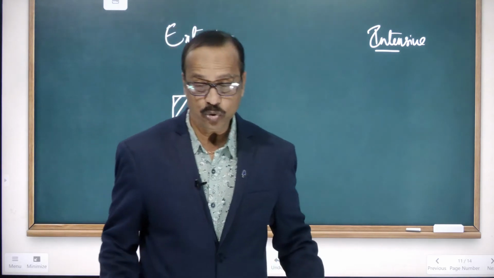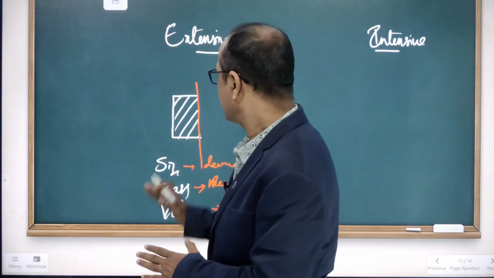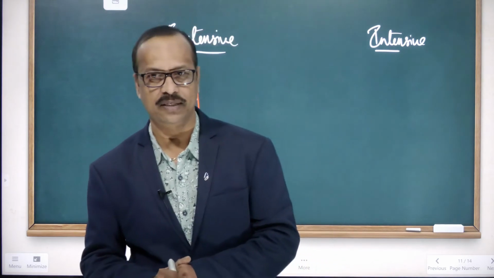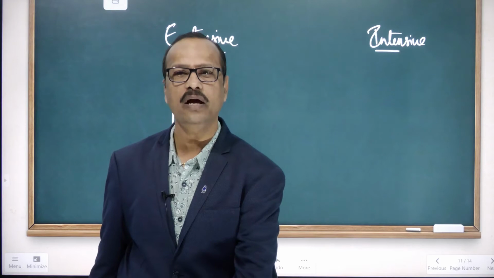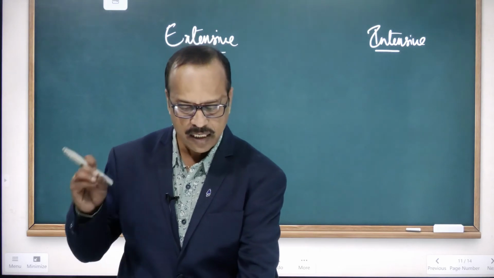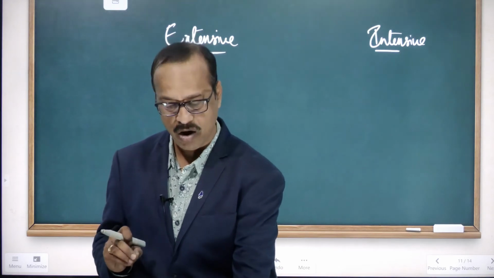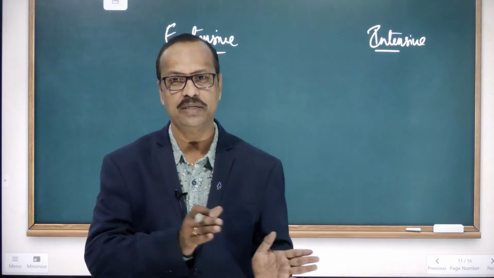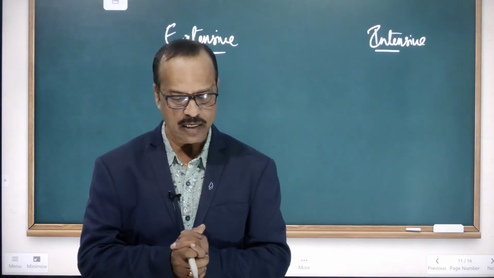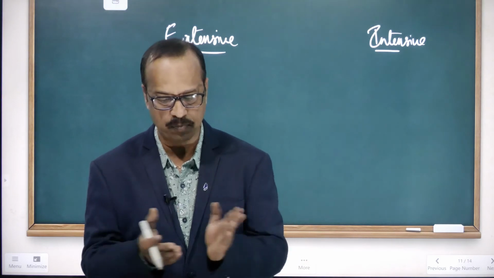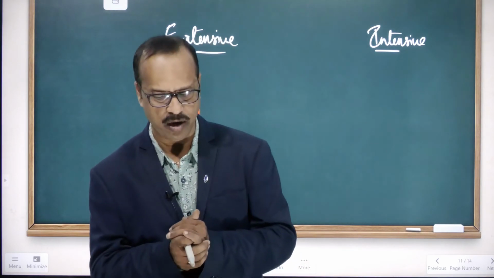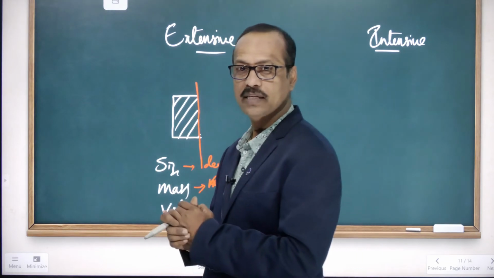So these are called extensive properties. See your definition: it's a property of a substance that depends on the quantity or size of the matter present in the system. Examples: mass, volume, internal energy, enthalpy, entropy. These all come under extensive properties.